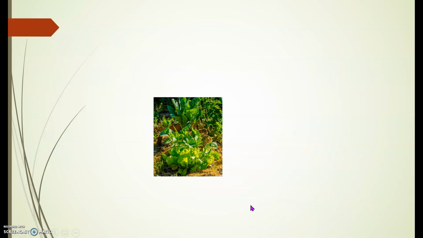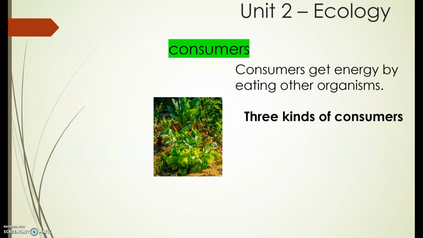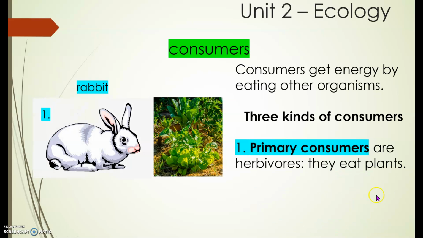Next, consumers. Everybody, consumers. Consumers get energy by eating other organisms. So there are 3 kinds of consumers. Number 1, primary consumers. They are herbivores, meaning they are vegetarian. They eat plants. One example of a primary consumer is this rabbit. They are usually small in size and there are many. The rabbit eats only plants.